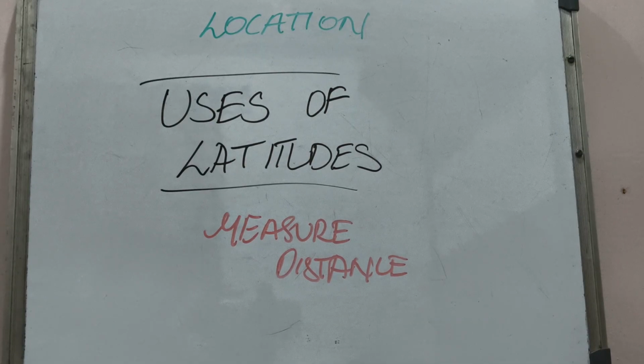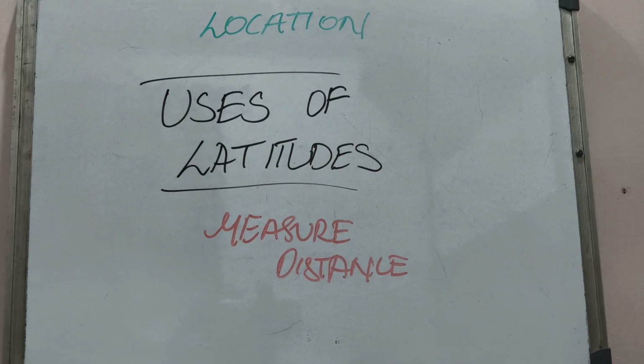And after we find or calculate a location, that location is called the absolute location that we find through the latitudes. Next is to measure the distance of a place. Distances are calculated with reference to the equator at the right angle to the place. We can therefore measure the distance of any place from the equator based on its degree of latitude. For example, the latitude of Mumbai is 19 degrees north and that of New Delhi is 30 degrees north.